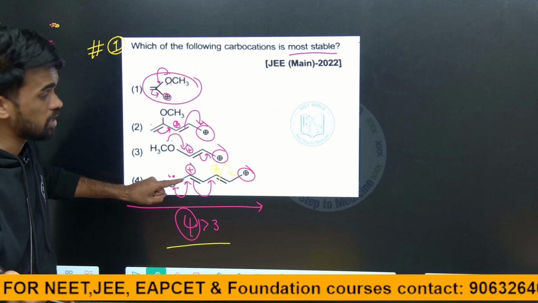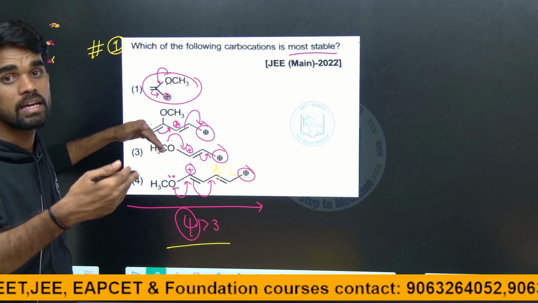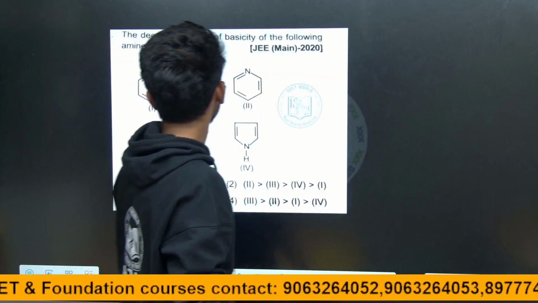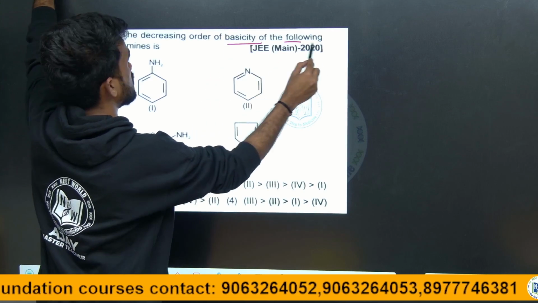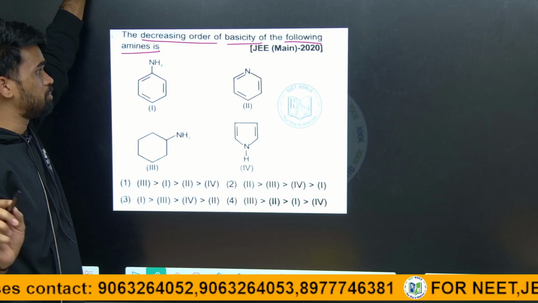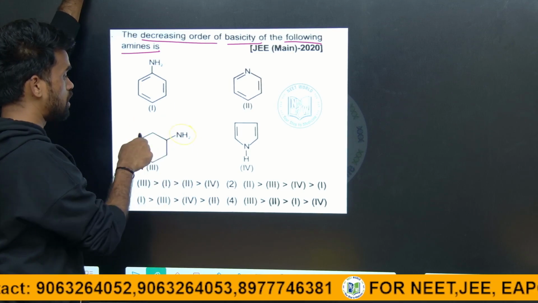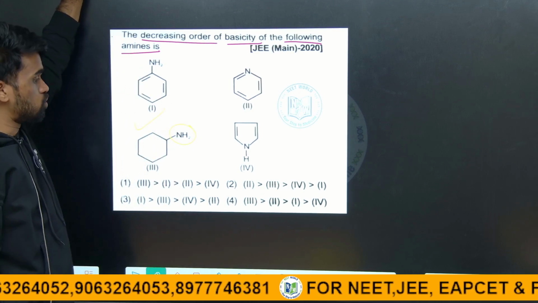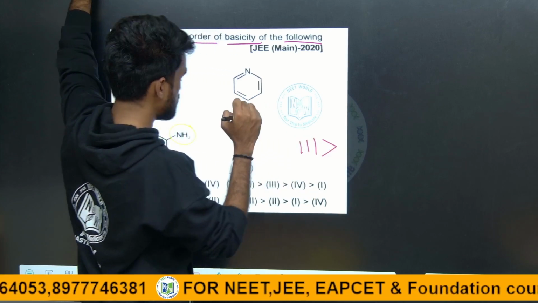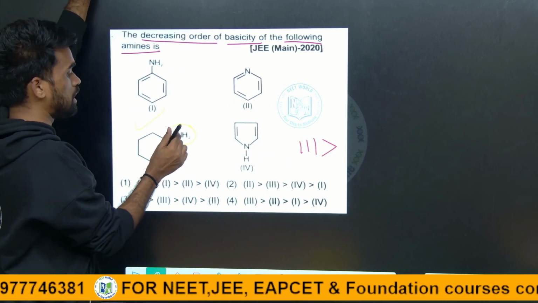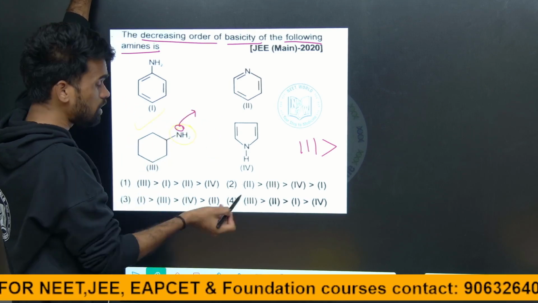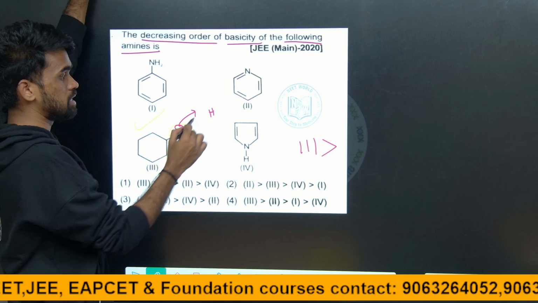What is my question here? Arrange the 4 options in their increasing order of stability. That is what my question is. So basicity they are asking, the decreasing order of basicity of these amines. So always remember, aliphatic amines are more basic. So which is more basic? The third one will be more basic, because the lone pair electrons are freely sitting on this nitrogen, which are easily available to accept the H plus, the proton.